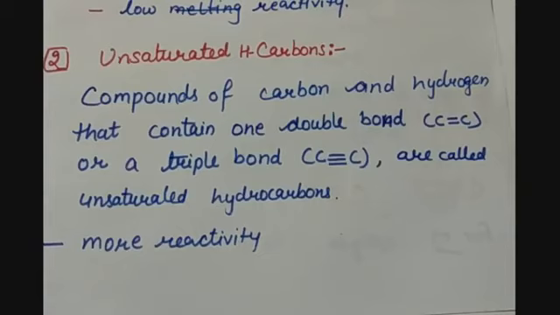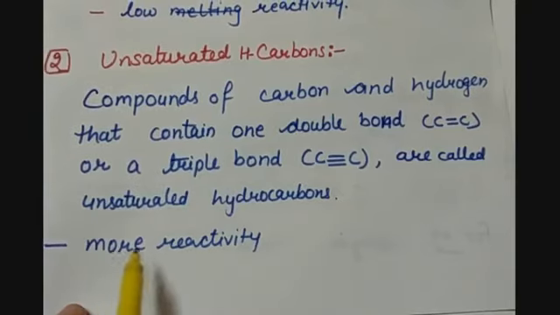And because of the presence of these double and triple bonds, these bonds can be broken and more monovalent hydrogen atoms can be attached. So here we have a possibility that if some other hydrogen is coming to it, then it can react with it. So unsaturated hydrocarbons are more reactive or more active.